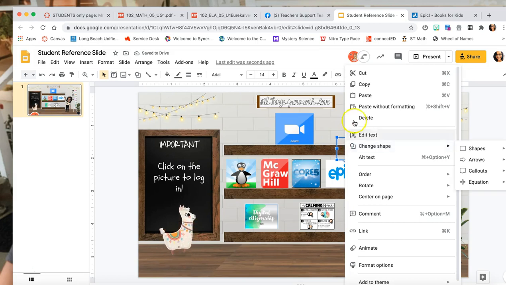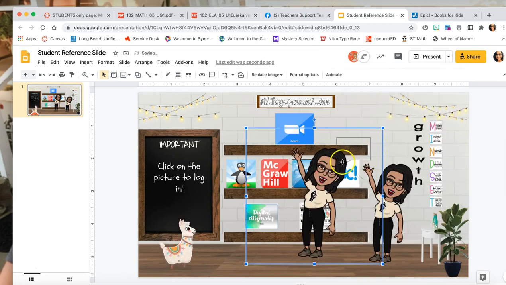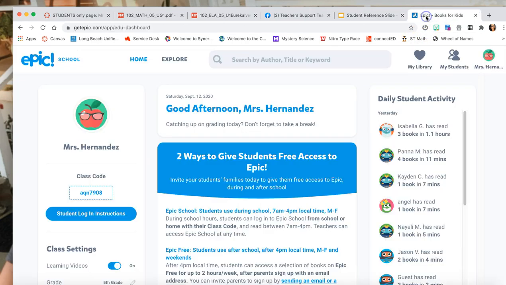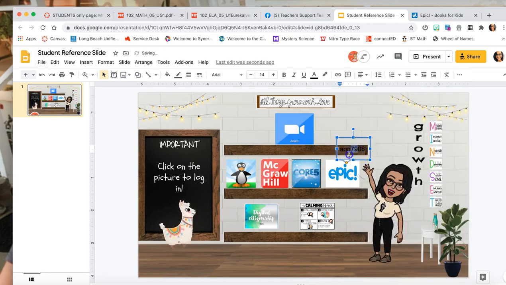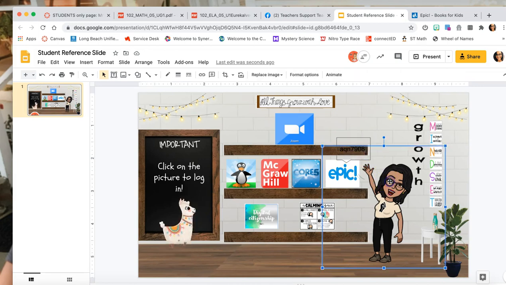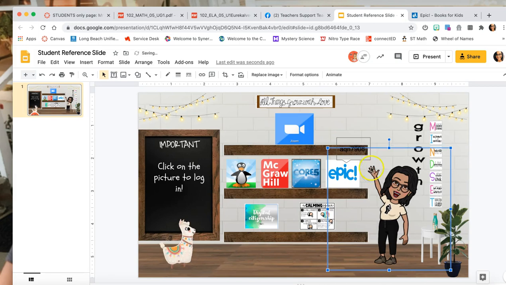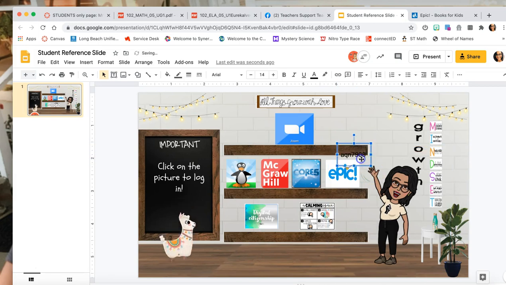I already copied the code, so I'm going to paste my code in here. Oops, I forgot I copied my Bitmoji. So let's go back to Epic, copy my code, go back to here, and I'm going to copy now and paste it there. So now my code is there. And just for time purposes, I'm just going to move my Bitmoji a little bit over for now, and then just move my little call out box here.